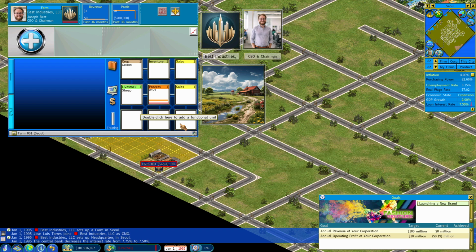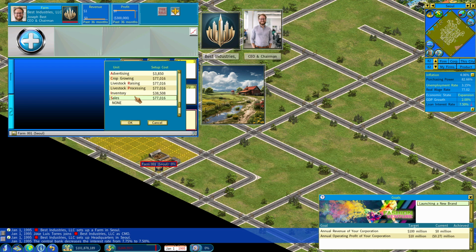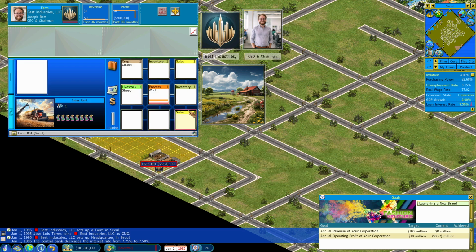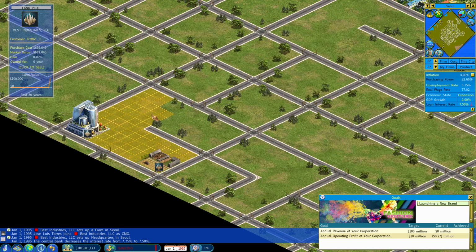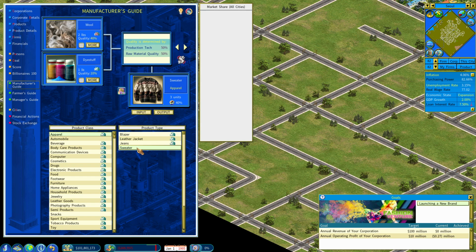Here we actually have a hold on to it, but we can build it up. Maybe we do. I'll change that to inventory and then that to sales. Yeah, I don't know. Okay. Let's give that max training. And so we've got some wool coming in, which will help us with the sweaters.